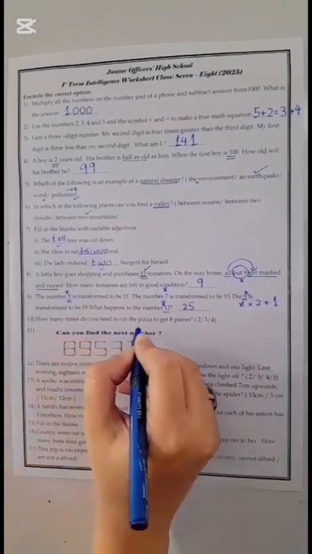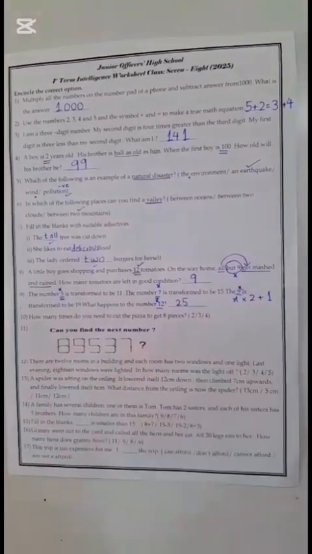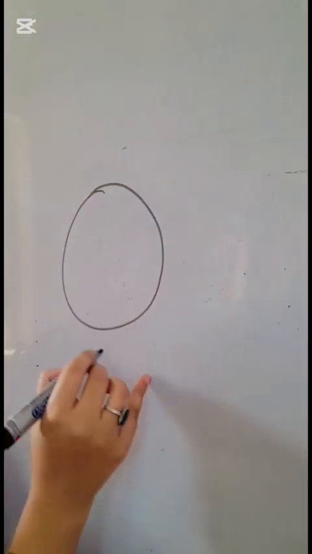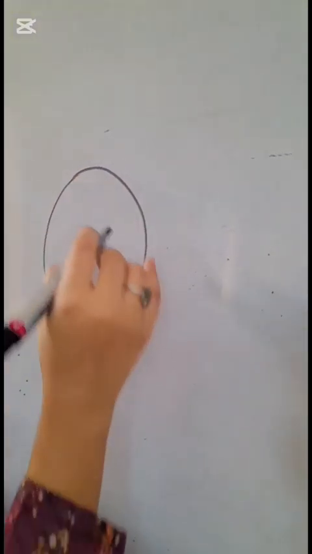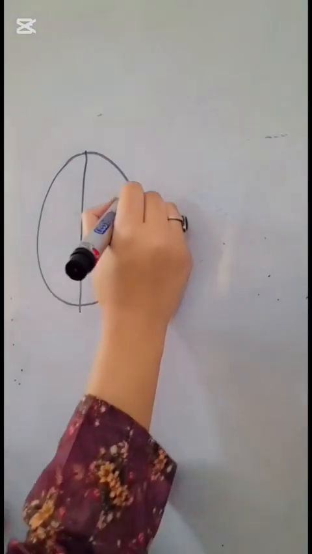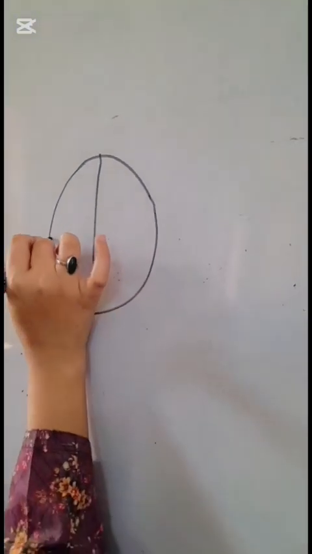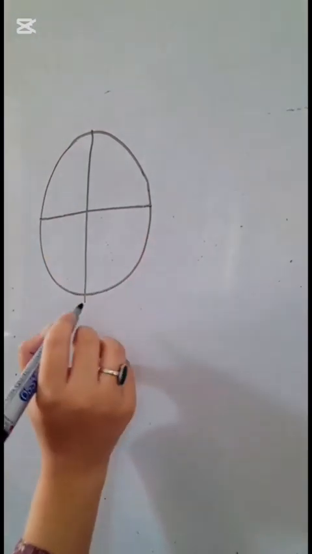How many times do you need to cut the pizza to get 8 pieces? 2, 3 or 4? Now to work out the solution of this MCQ number 10, we have to look at the shape of the pizza. What is the shape of the pizza? Like this. Round shape. If we will cut it first time, in how many pieces will this cut divide the pizza into? 2. We have to get 8 pieces.